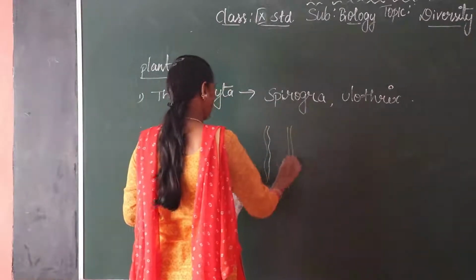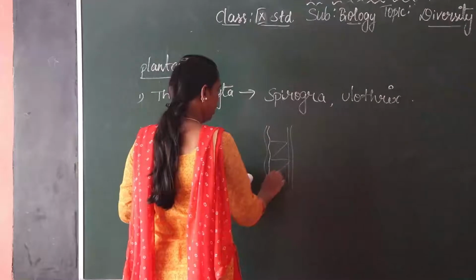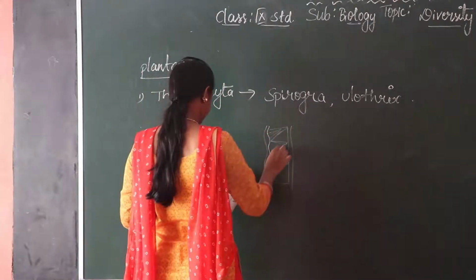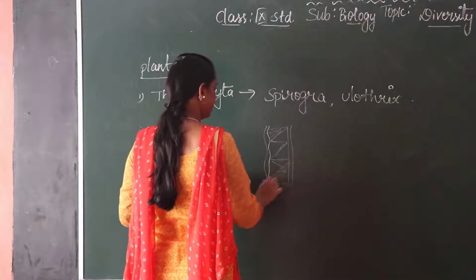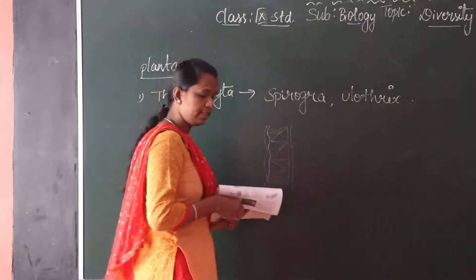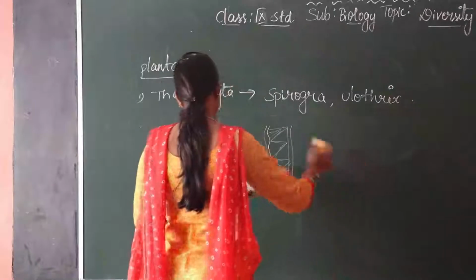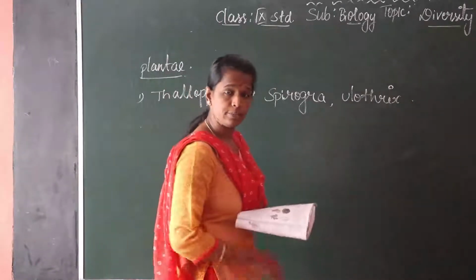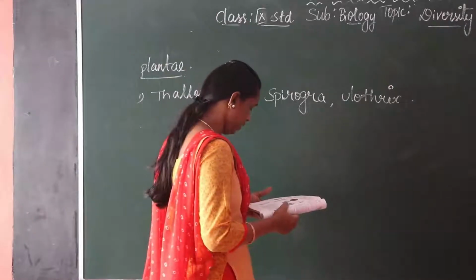See here. This is a zigzag design. That is called pyrenoids. It is present inside the cell wall. Chloroplast is a fluid substance present in the cell.